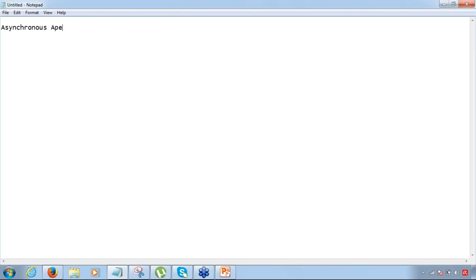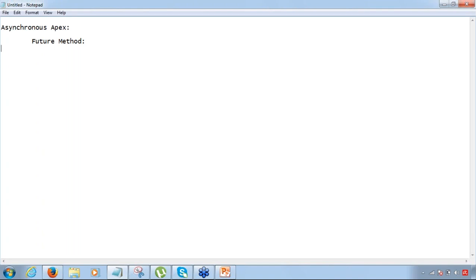Alright, so in the last session we started talking about asynchronous Apex, and we were talking about future methods. A future method is a method which can execute in future when the resources become available. So this is something which can wait in the queue, let the high priority Apex code get executed, like trigger and Visualforce methods and all, okay? And it is going to wait till the time resources become available.